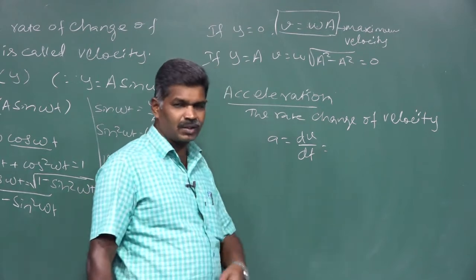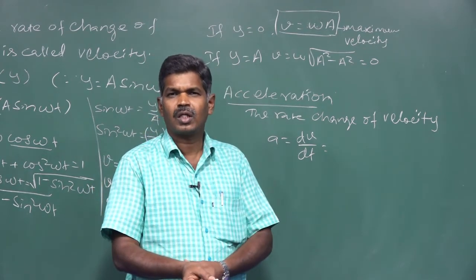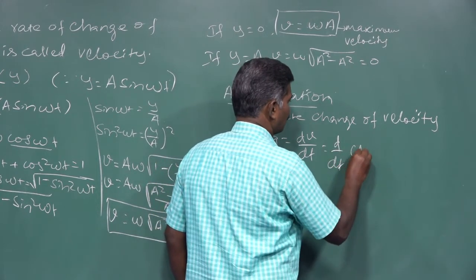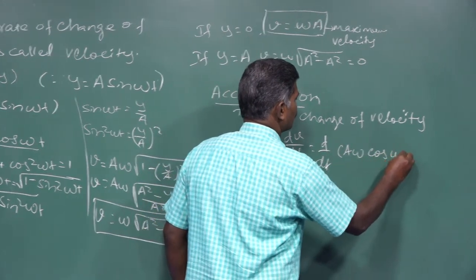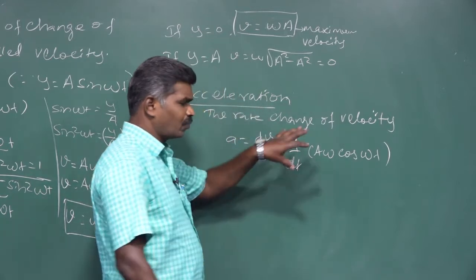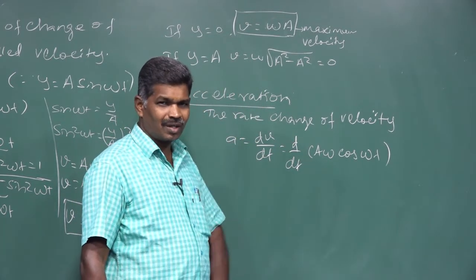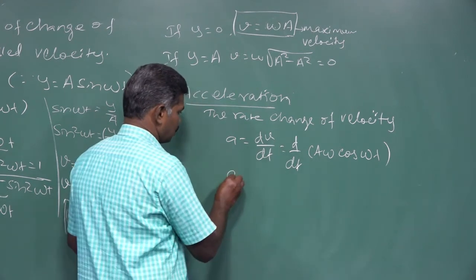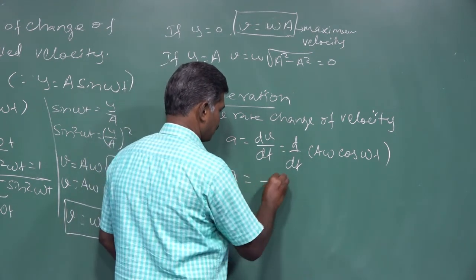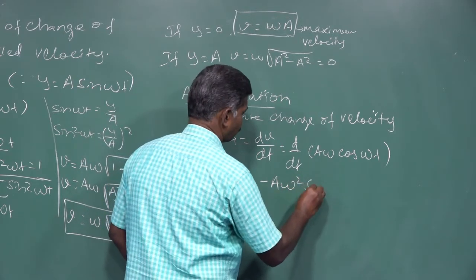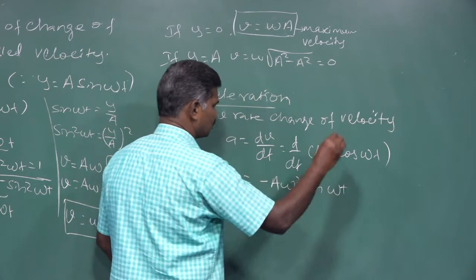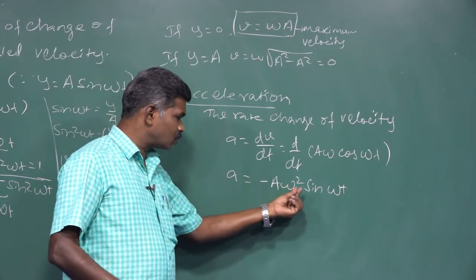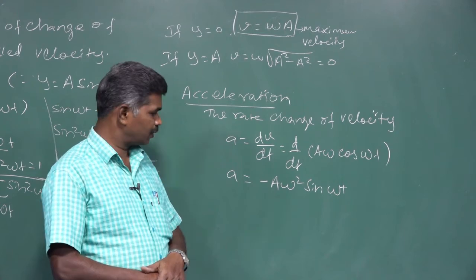We know the expression for v is equal to A omega cos omega t, so d by dt of A omega cos omega t. Now you differentiate. If cos theta is differentiated, we will get minus sin theta. So from that, a is equal to minus A omega squared sin omega t.